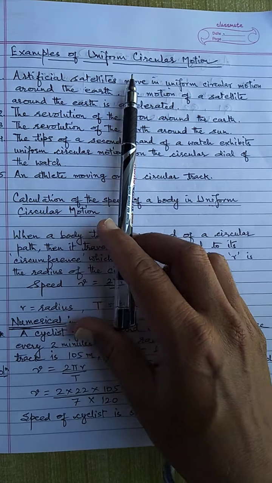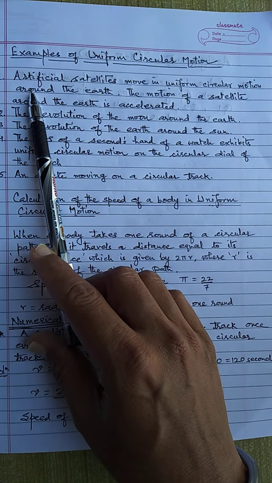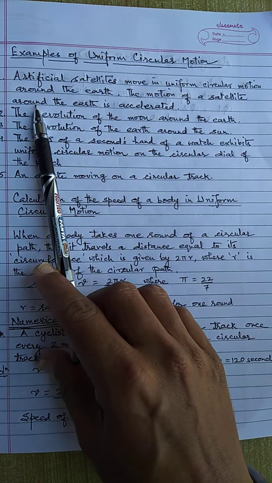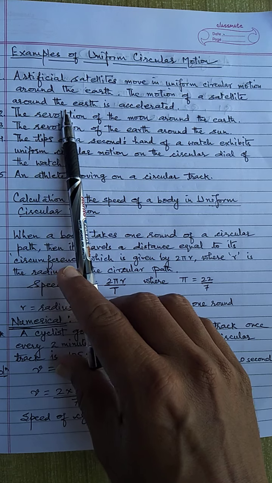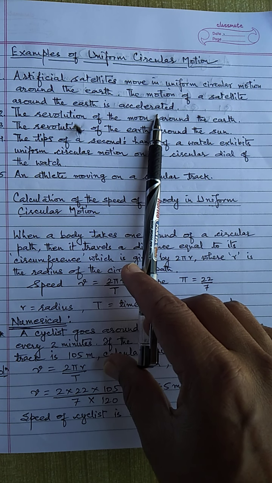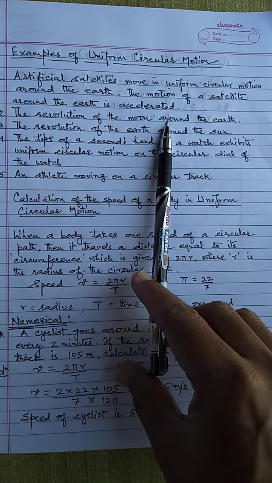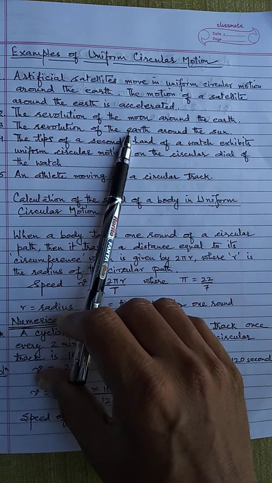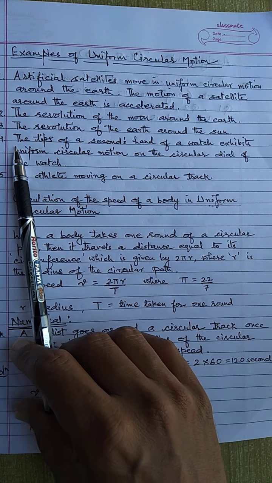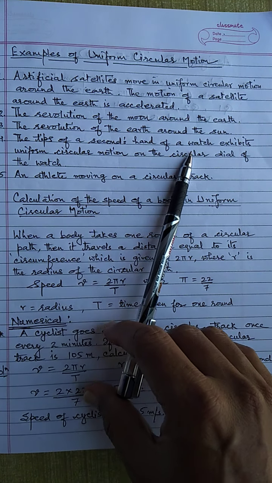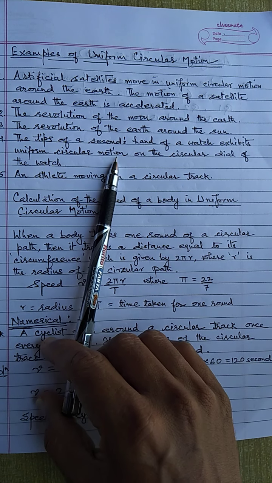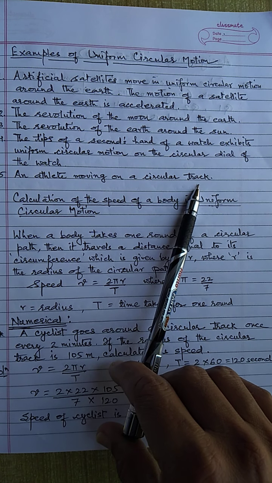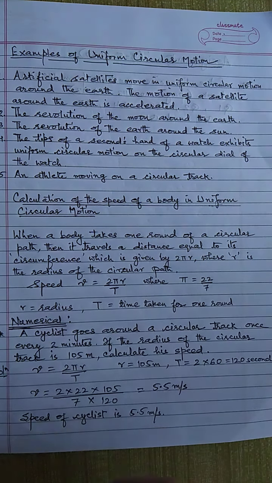Now the examples of uniform circular motion are: number 1, artificial satellites move in uniform circular motion around the earth. The motion of a satellite around the earth is known to be accelerated. The revolution of the moon around the earth, the revolution of the earth around the sun, the tip of a second's hand of a watch exhibits uniform circular motion on the circular dial of the watch, and an athlete moving on a circular track. So these are the examples of uniform circular motion.